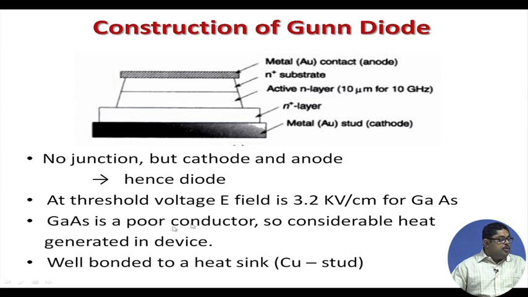Now, gallium arsenide has poor conductivity. So a lot of heat is generated in the device, it is heat dependent, and it is a poor conductor of heat. That is why these metal contacts should be put to a heat sink, so that this heat can come out of the device.